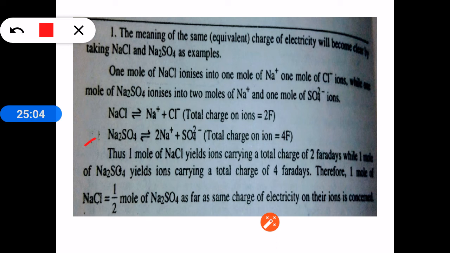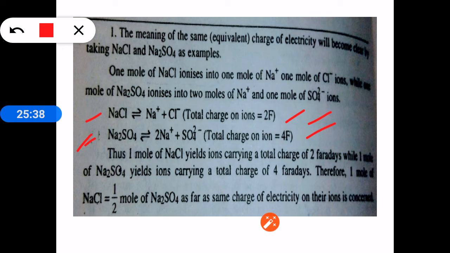So the current charge on those ions is 4 Faraday. If you take 1 mole of sodium sulfate, it is giving 4 Faraday of charge. If you take 1 mole of sodium chloride, it is giving 2 Faraday of charge. So in order to compare the conductance of any electrolytes, take the weight of the substance in the electrolytic solution so that they will give equivalent charge in the solution.